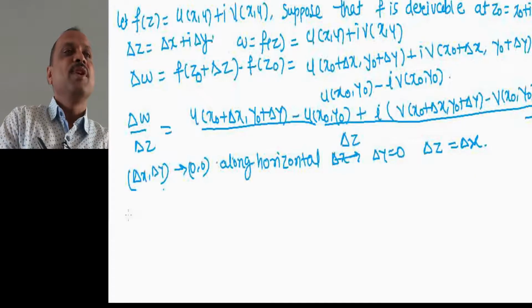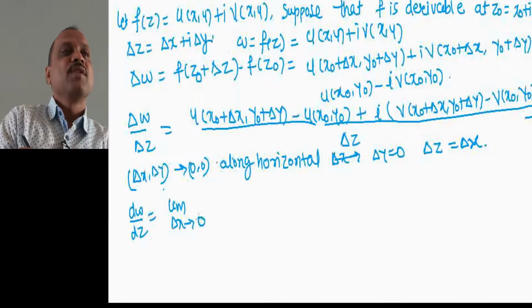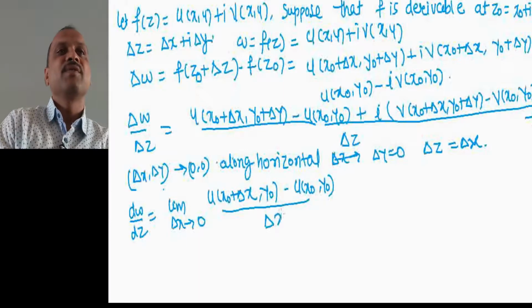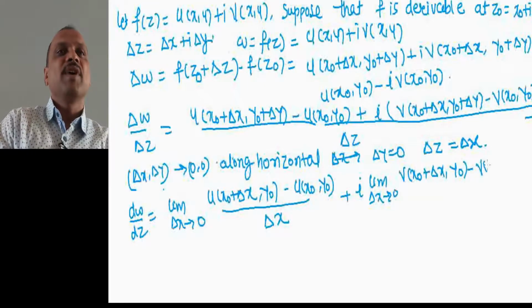Hence dw divided by dz equal to limit delta x tends to 0 of u of x0 plus delta x comma y0 minus u of x0 comma y0 divided by delta x, since delta z equal to delta x, plus i into limit delta x tends to 0 of v of x0 plus delta x comma y0 minus v of x0 comma y0 divided by delta x.